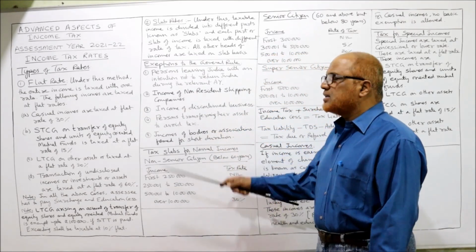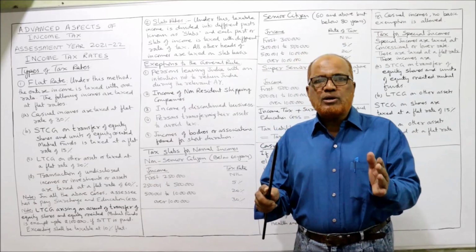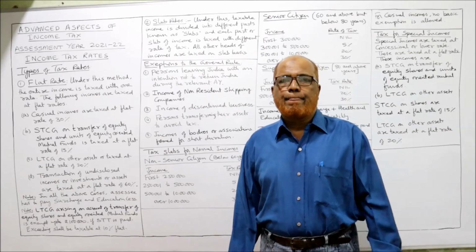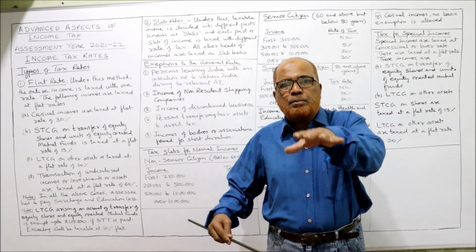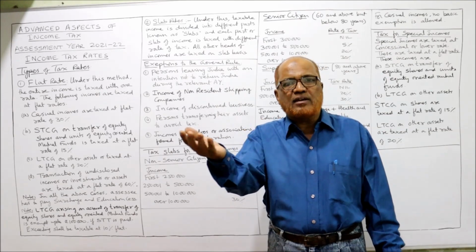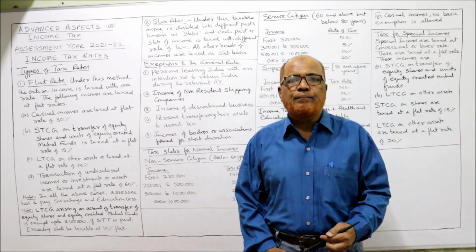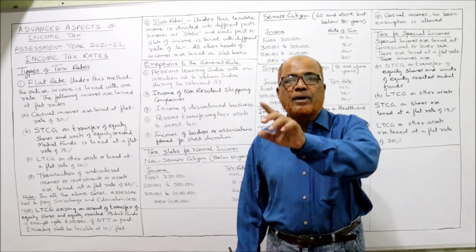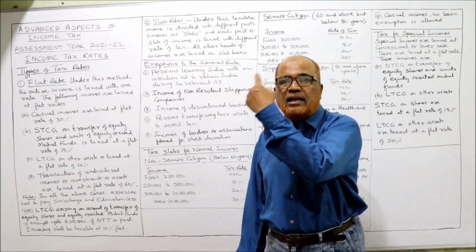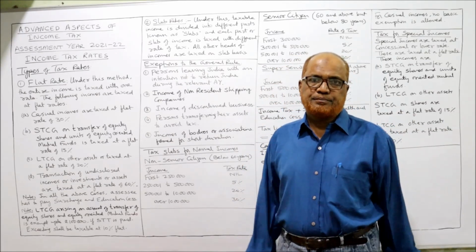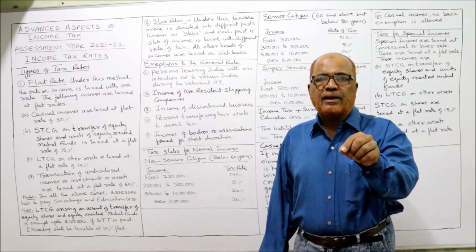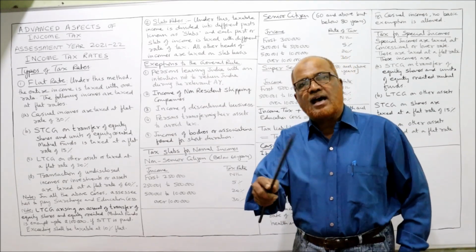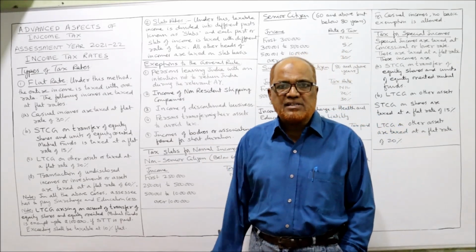Secondly, income of non-resident shipping companies. If a shipping company does not have any representative in India, then any income arising to the shipping company by transferring people or cargo from India, whatever income is earned, the captain of the ship or the master of the ship has to pay the tax and then leave the port. That means any shipping company which does not have any representative office in India has to clear the taxes and then leave in the same previous year itself.